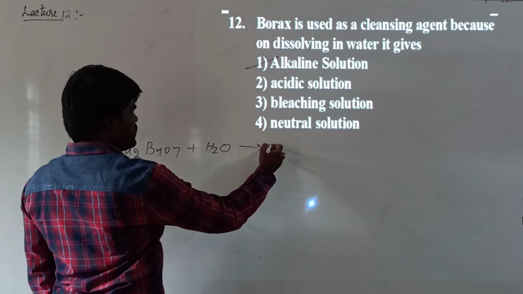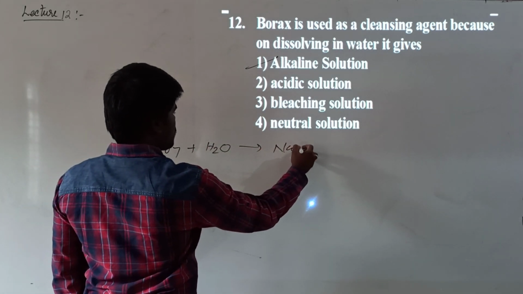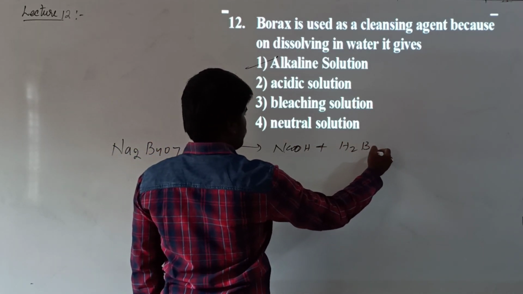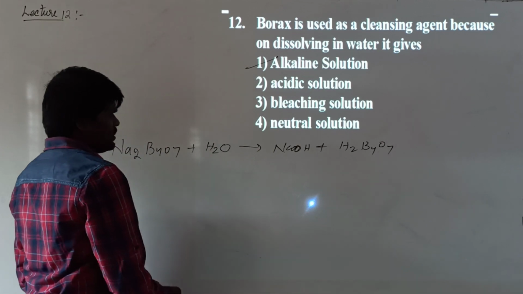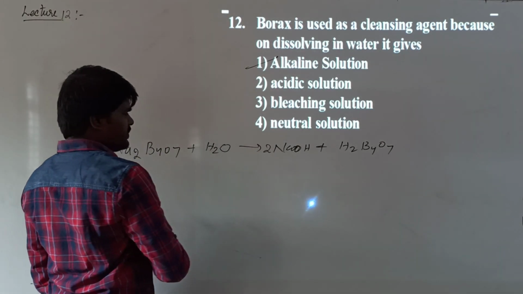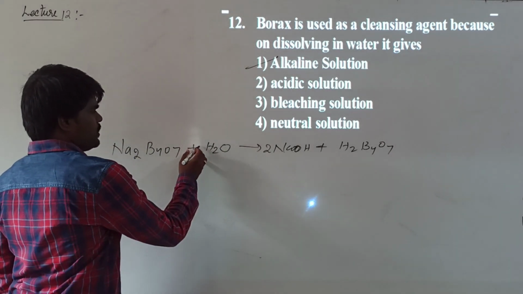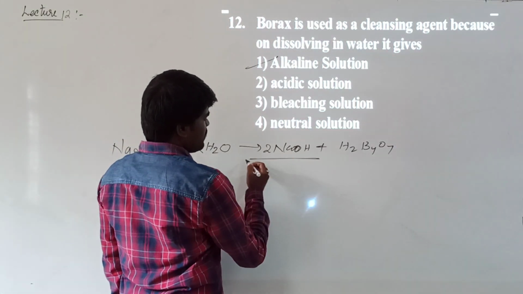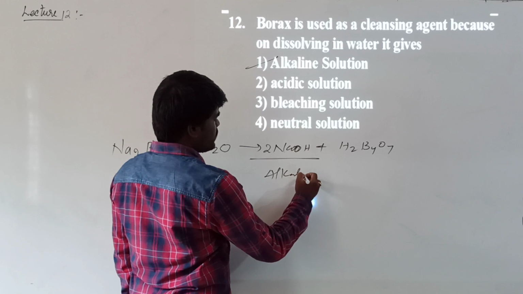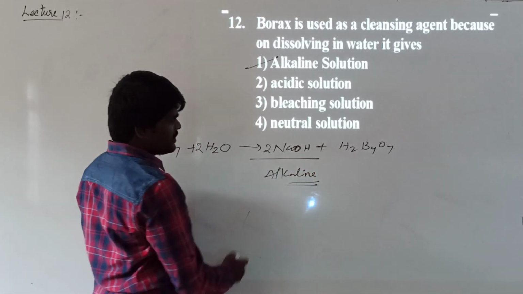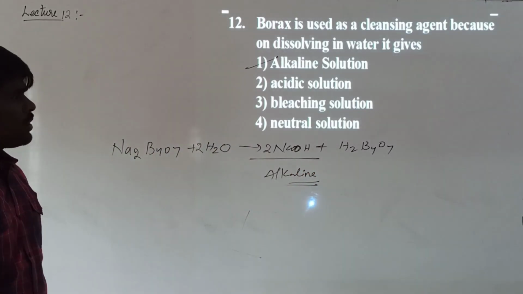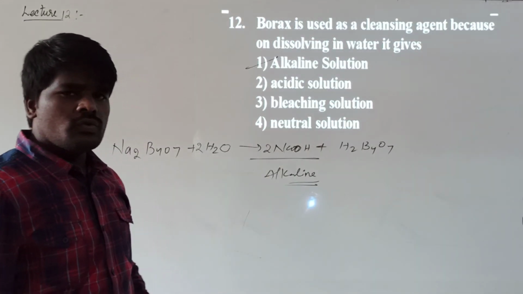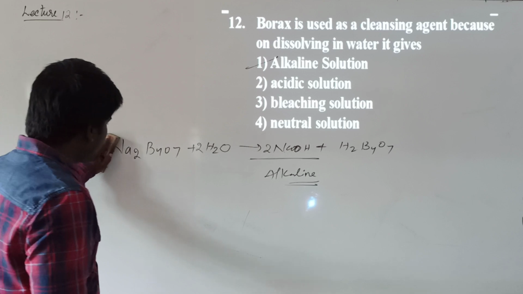It forms NaOH plus H2B4O7, taking two water molecules. Because of the formation of this NaOH, the solution is alkaline in nature. When borax is treated with water, it gives an alkaline solution due to the formation of sodium hydroxide. Hope it is clear.